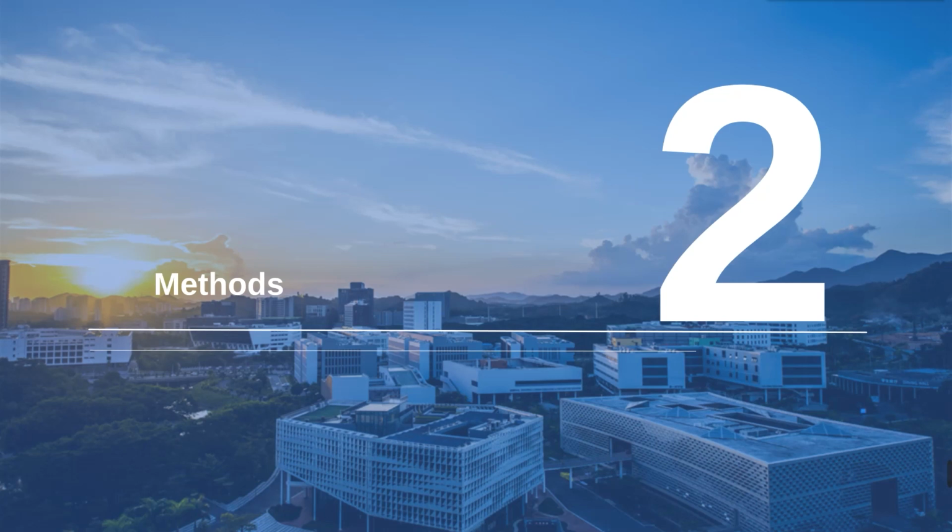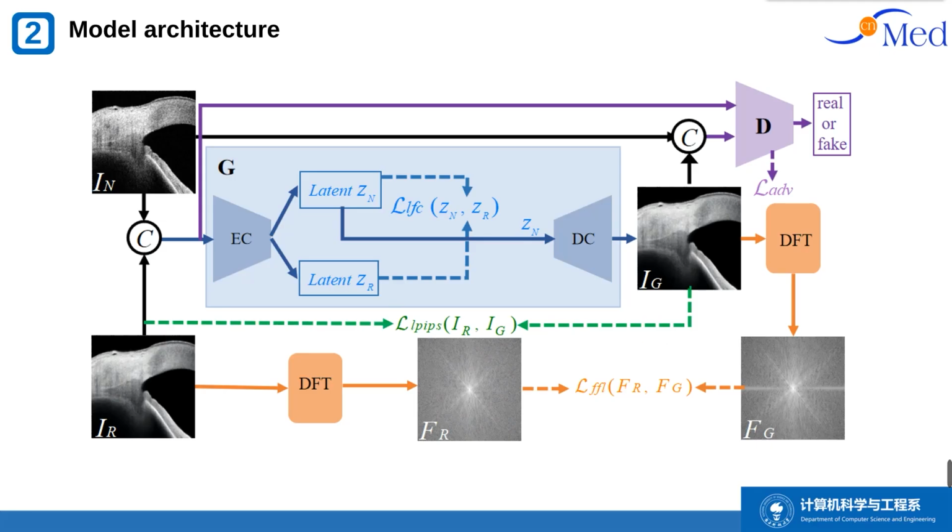Next, we move to methods. Let's first talk about the model architecture. Driven by the fact that convolutional adversarial networks have already taken a significant step in image-to-image translation, CSGAN adopts the generator and discriminator pattern to achieve pixel-level representations.